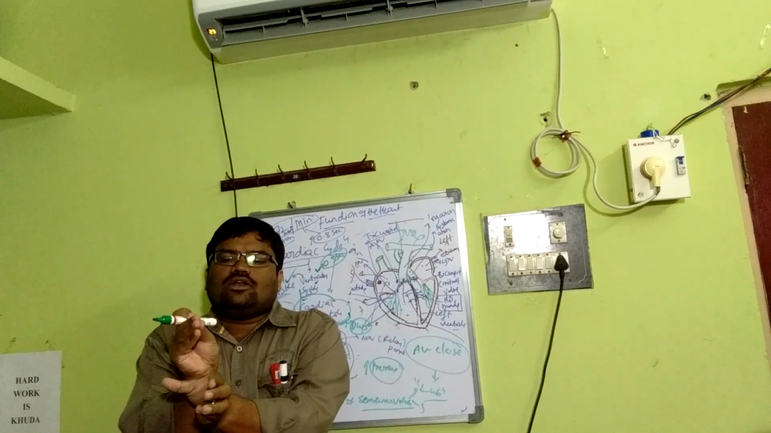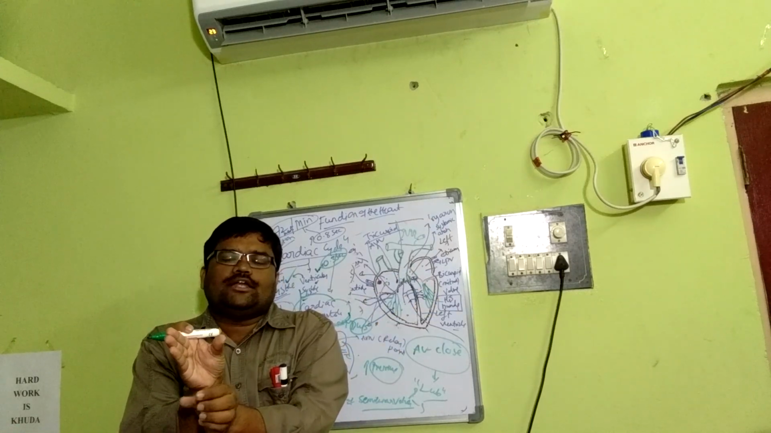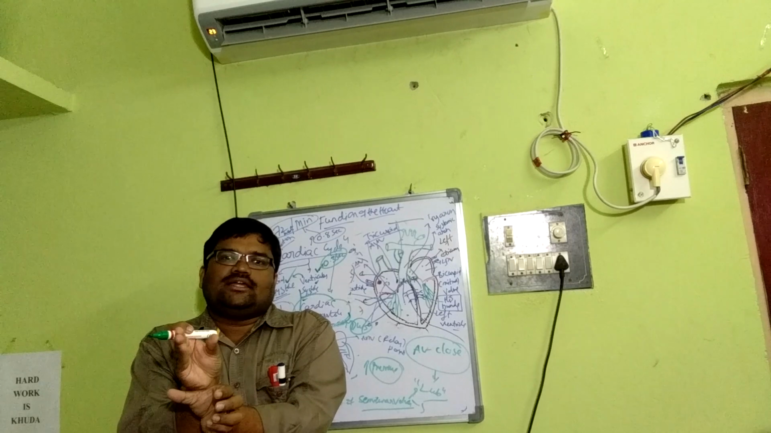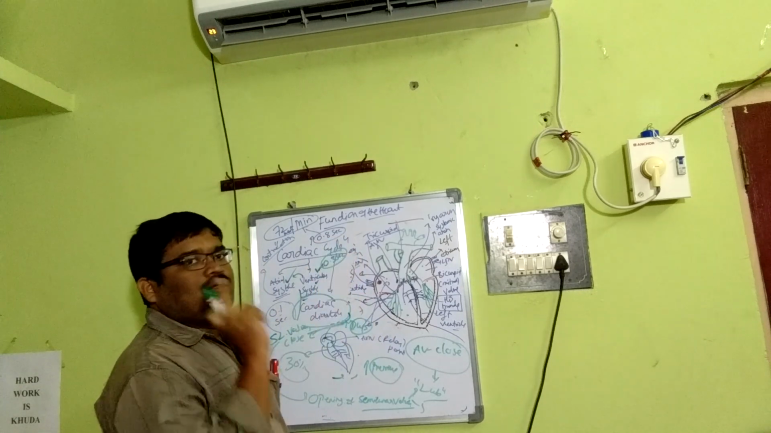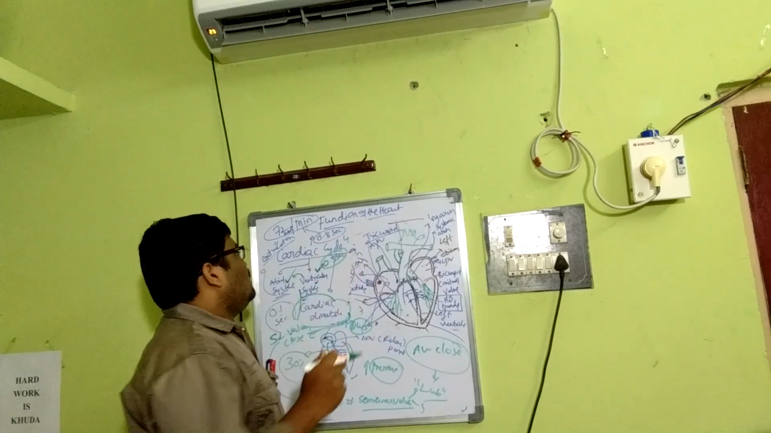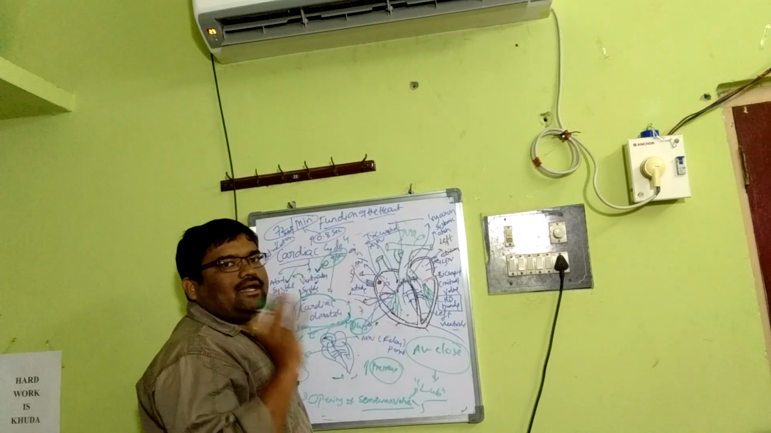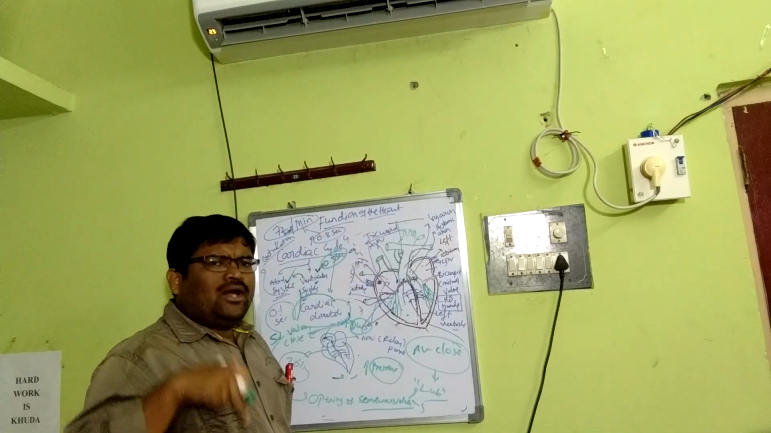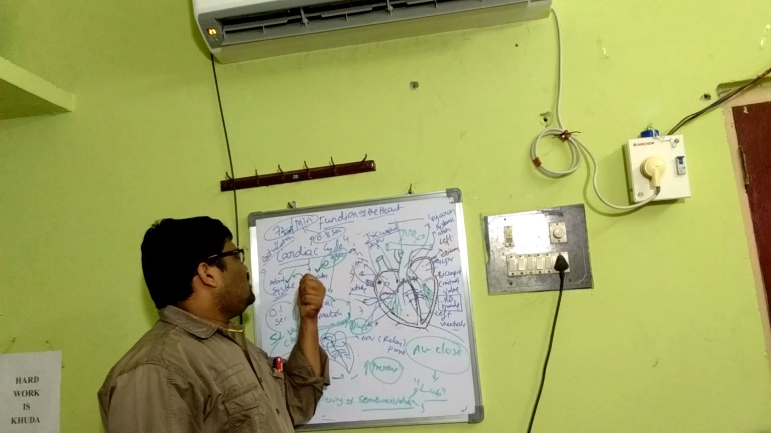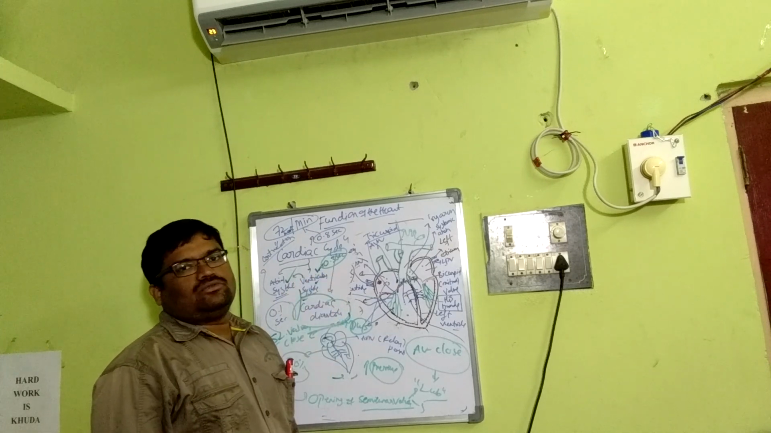So atrial systole, ventricular systole, joint diastole, cardiac diastole. Then again atrial systole, ventricular systole, joint diastole, atrial systole. Likewise, it repeats. It takes 0.8 seconds for one heartbeat, for one cardiac cycle. That means 72 beats per minute. And one cardiac cycle consists of atrial systole, ventricular systole, and cardiac diastole.